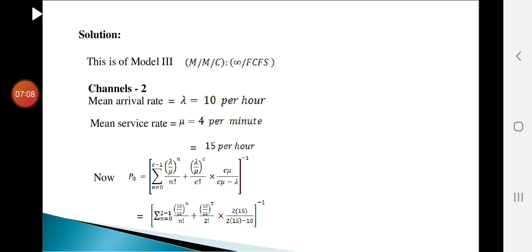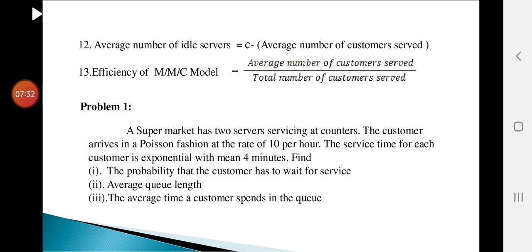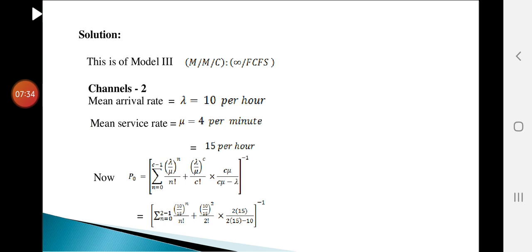MMC infinity FCFS model, mean arrival rate lambda equal to 10 per hour. The mean service time is 4 minutes, so you have to convert into hours. Mu equal to 1 by 4 per minute. So 1 by 4 into 60, that will be 15 per hour.